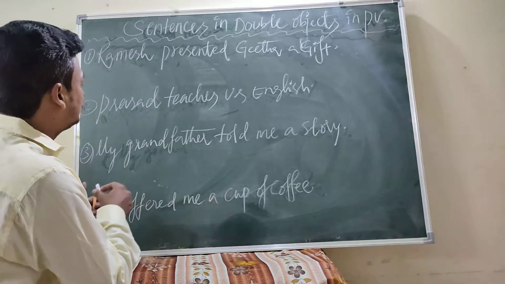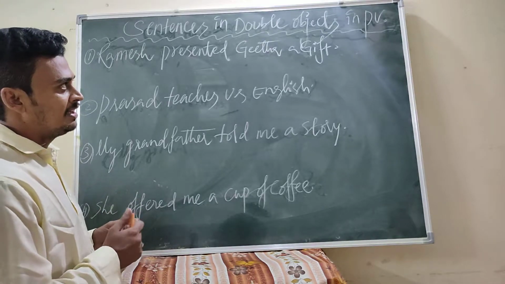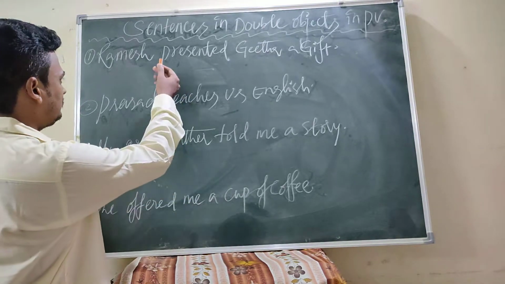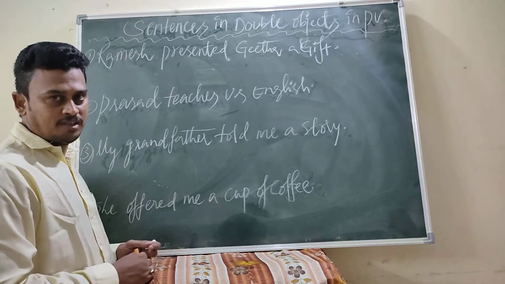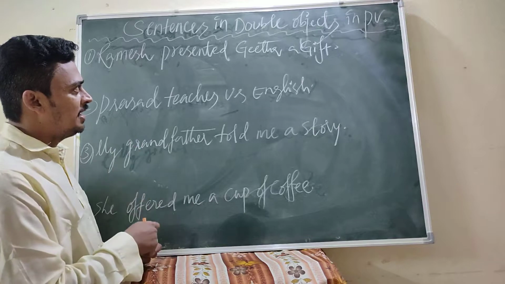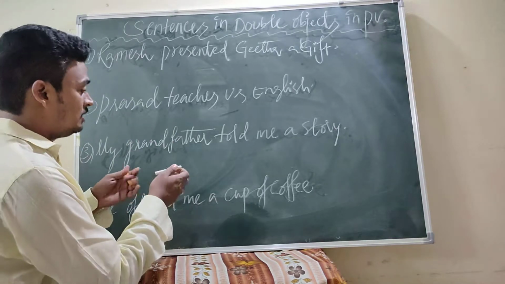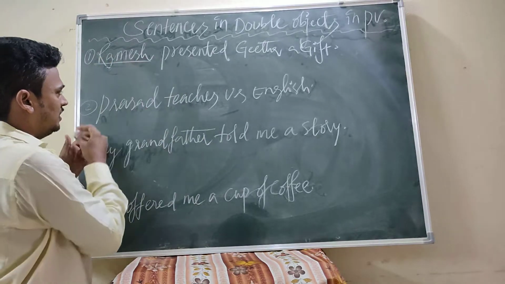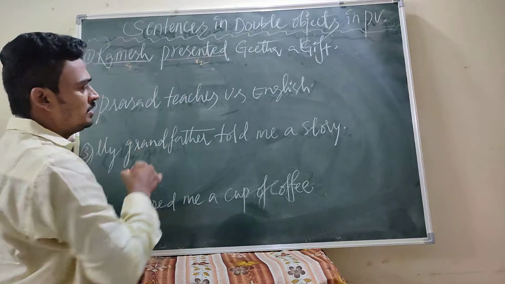Now in this class we discuss how a double object sentence is converted to passive voice. Here: Ramesh presented Geeta a gift. Ramesh is the subject, and presented is V2 in simple past tense.